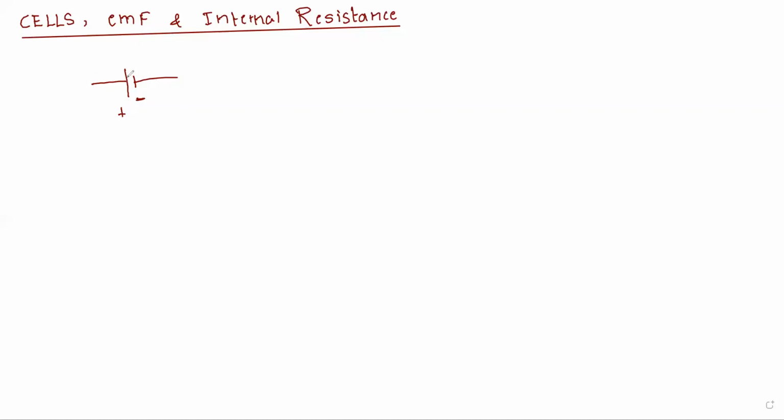So whenever you find this symbol in a circuit, it is understood that it is representing a cell, or in common we call it a battery. So here we call it a cell. There are many number of cells, but here we are going to study about the electronic cell. So now what is this electronic cell?